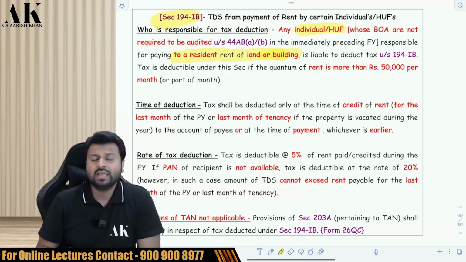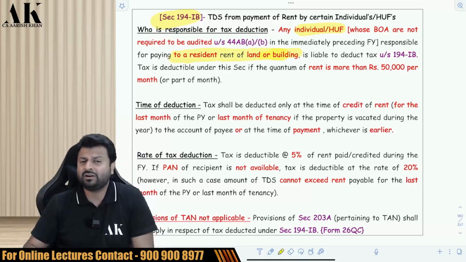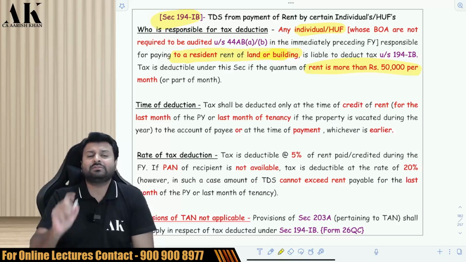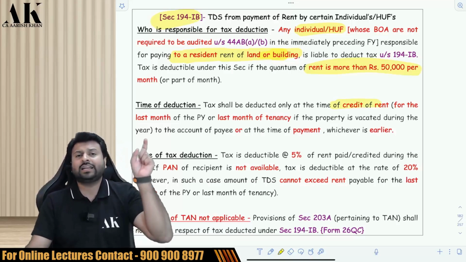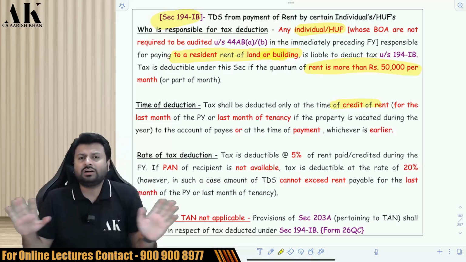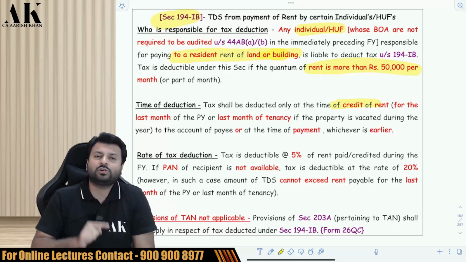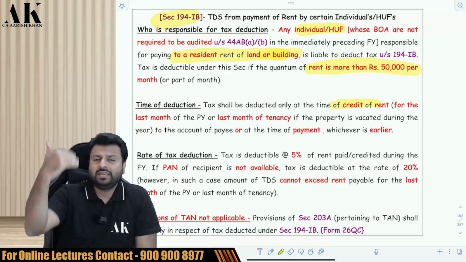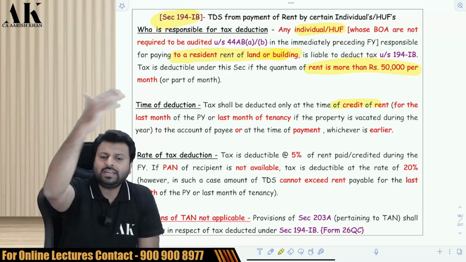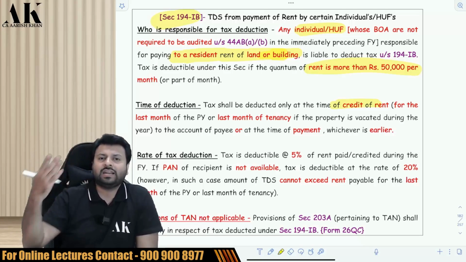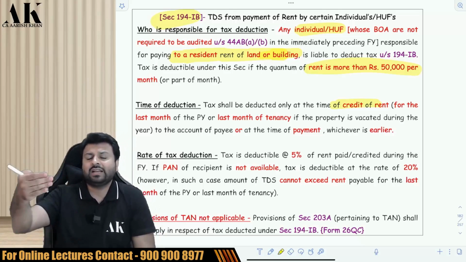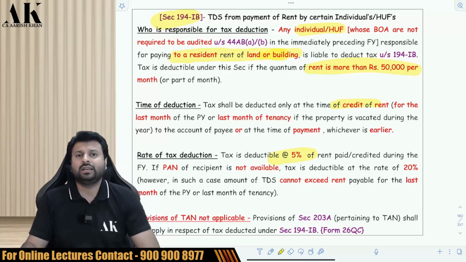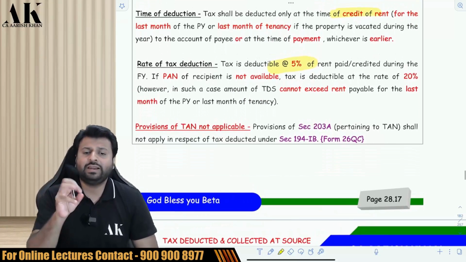If I have taken some land or building on rent from a resident and the rent per month is more than 50,000 rupees, then I am supposed to deduct TDS at the time of credit or at the time of payment, whichever is earlier. But I am not supposed to deduct monthly. I am supposed to deduct in the last month of the financial year, or if the tenant is leaving the place earlier, suppose in December, then in the month of December, whichever is earlier. If the tenant is not leaving, then in the last month. If the tenant is leaving in October, November or December, then in that month I am supposed to deduct TDS at the rate of 5%.